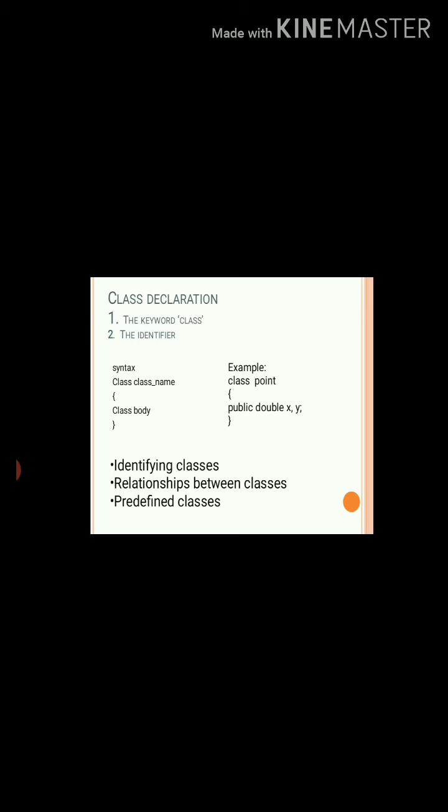So this is the aggregation, means interchange of the data and methods. Next is inheritance. Inheritance is a relationship expressed between one class and another class.